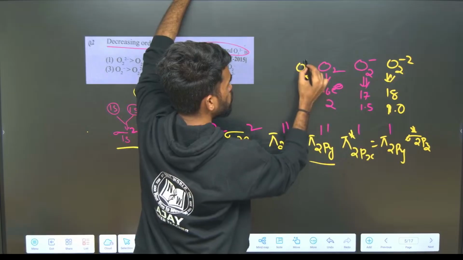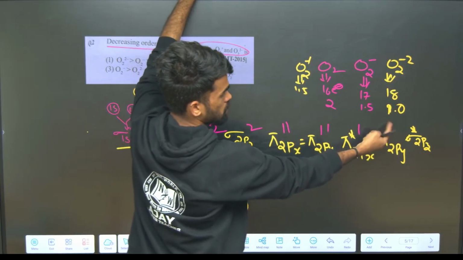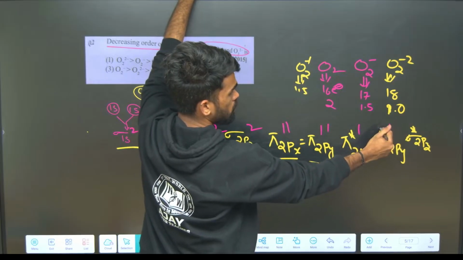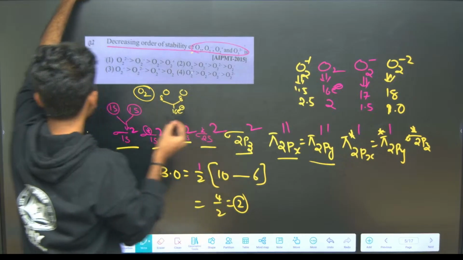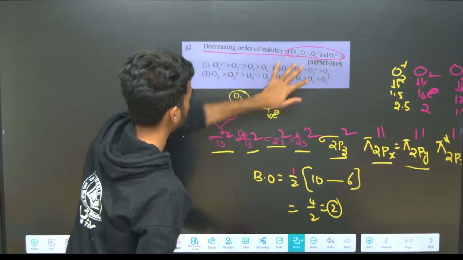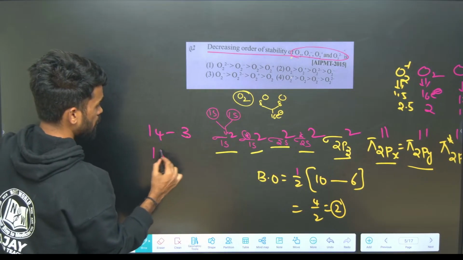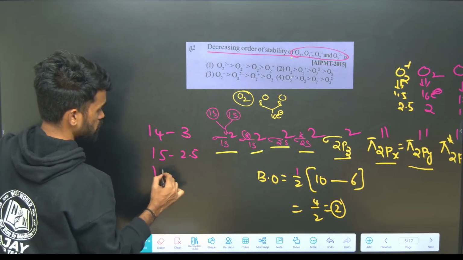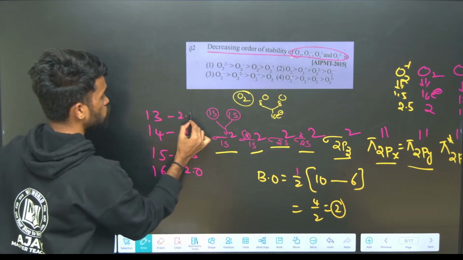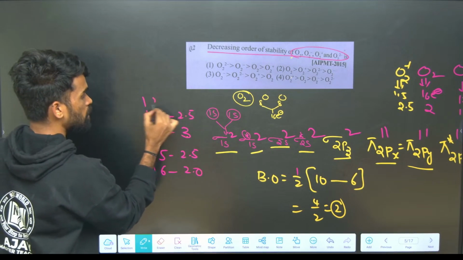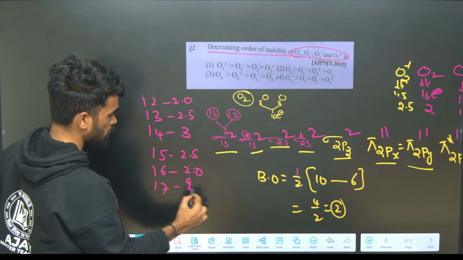Again, O2 plus has 15 electrons. Even if I remove one electron from the anti-bonding, it becomes 2.5. So remember one small trick: 14 electrons, bond order 3; 15 electrons, bond order 2.5; 16 electrons, bond order 2.0; and 13 electrons 2.5, 12 electrons 2.0, like this; 17 electrons 1.5.